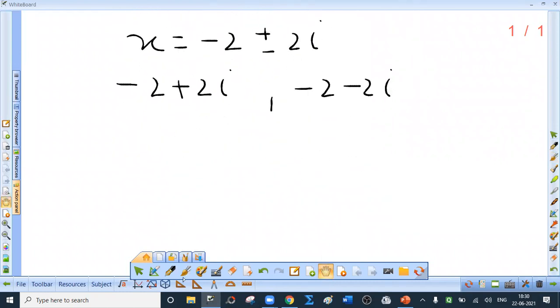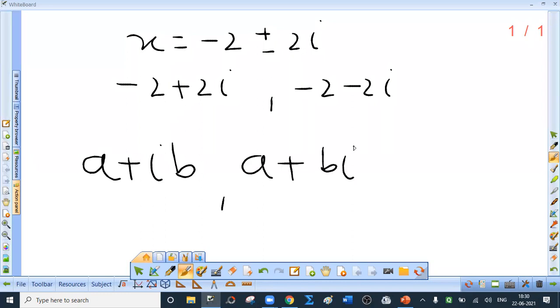So if I ask you to define what is a complex number, what will you say? A number of the type a plus ib, or a plus bi, same thing, ib is same as bi, where a and b are real numbers.